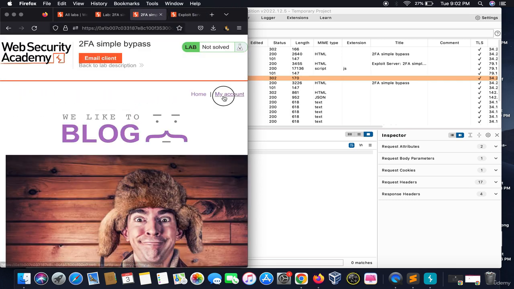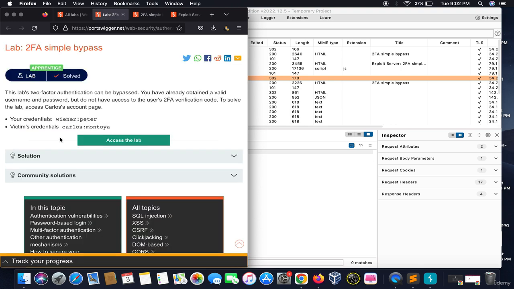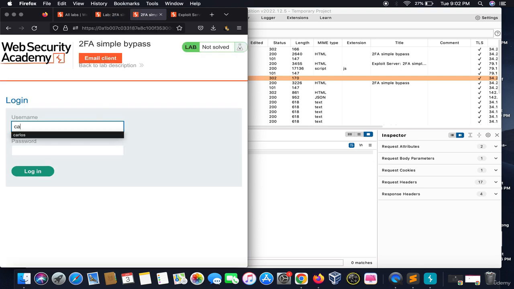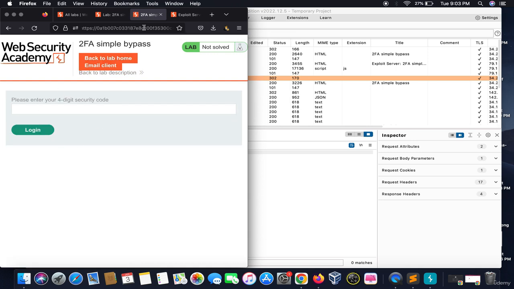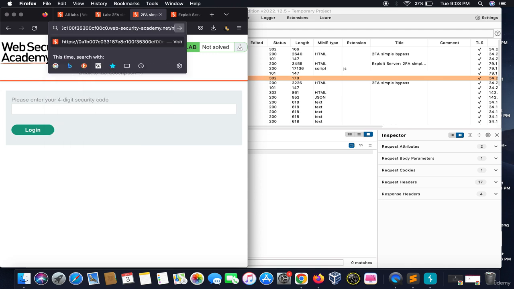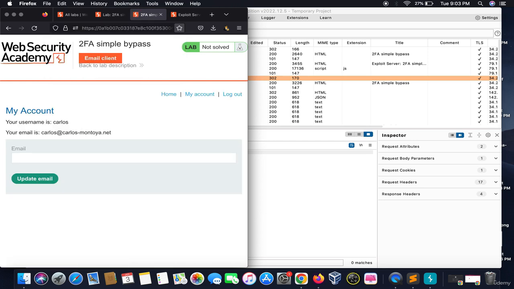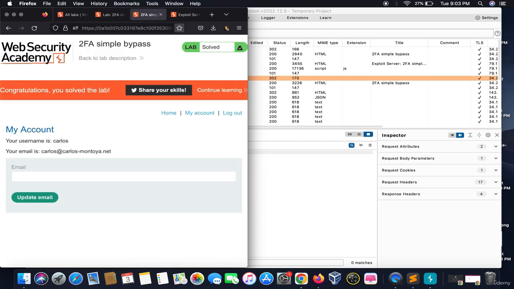We have the victim's username and password. The victim's username and password are Carlos and Montoya. We write Carlos and the password is Montoya. See, it sends a 2FA code to the real email of this user. But we know that when we provide the right 2FA code, the URL changes to my account. So the lab is solved.